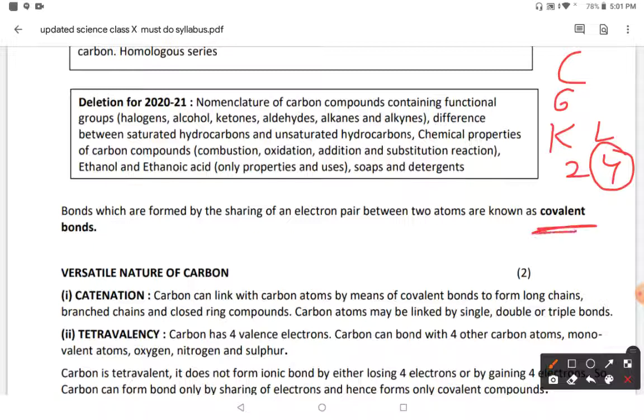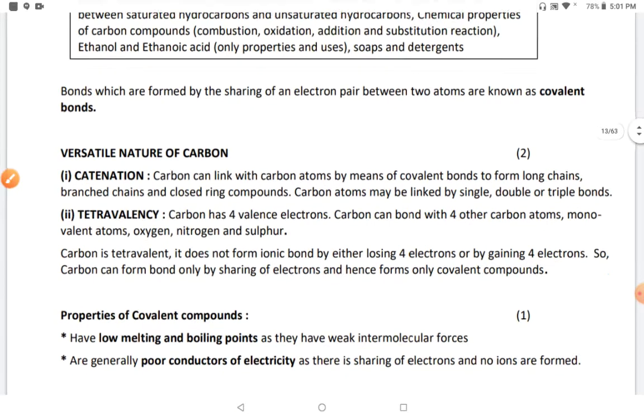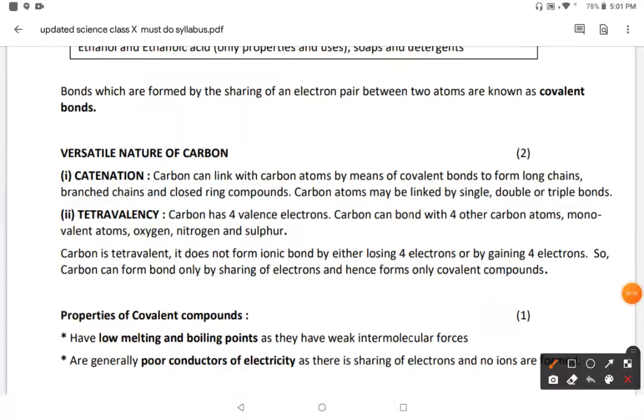covalent bond. So what is a covalent bond? The bonds which are formed by sharing of an electron pair between two atoms. And the most important thing, two different properties make carbon versatile in nature, forming so many compounds. The first property is catenation.